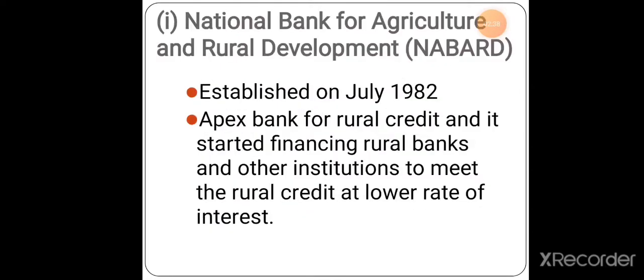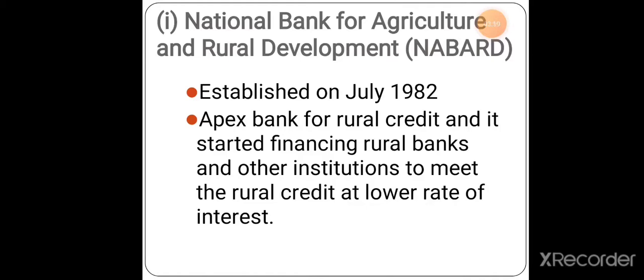So the first one is about NABARD. The abbreviation is National Bank for Agriculture and Rural Development, which was established in July 1982. What does NABARD do? As the name itself tells, it is for agriculture and rural development. This is the apex bank, the main bank for agricultural purposes.